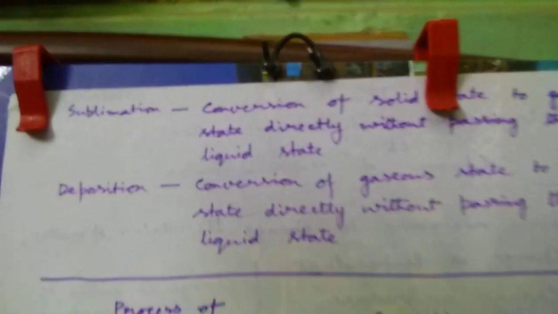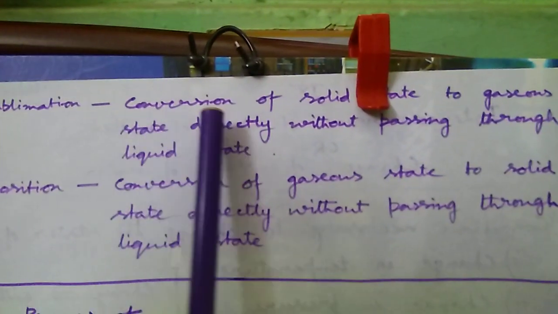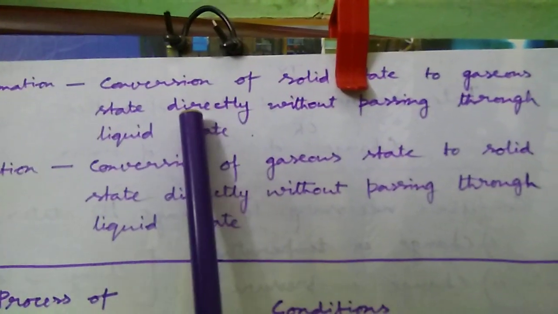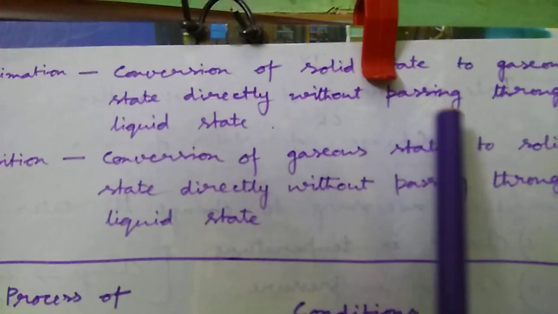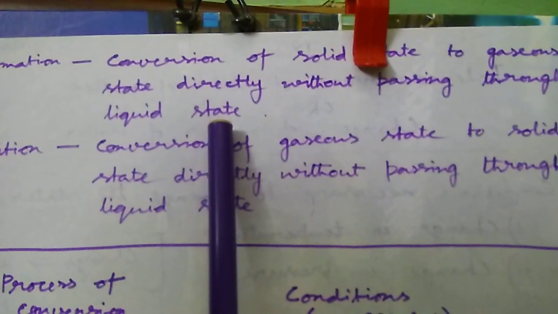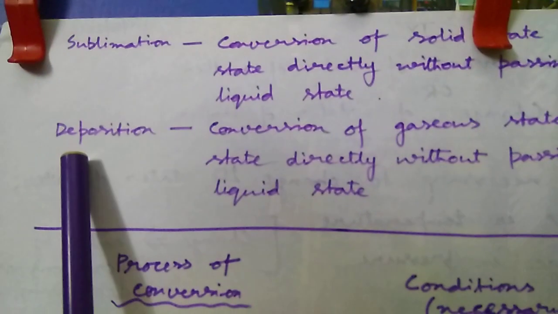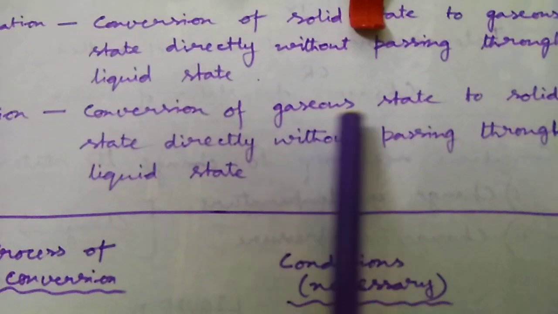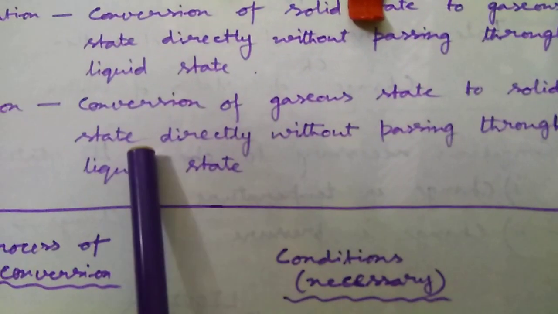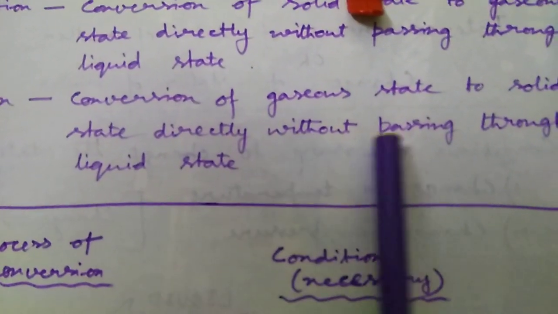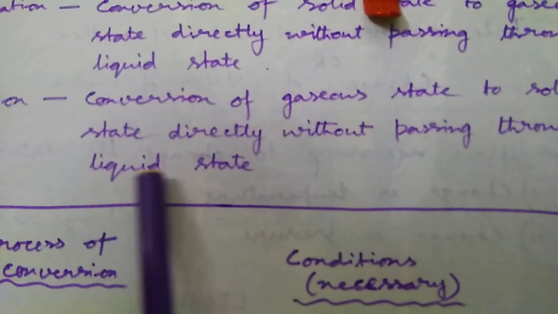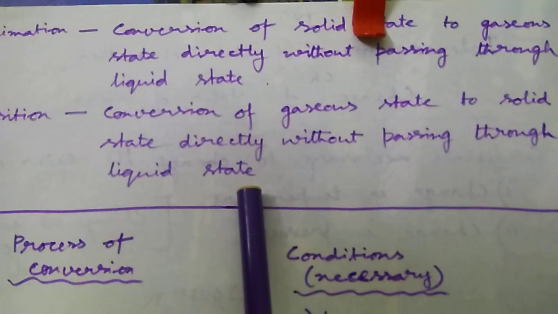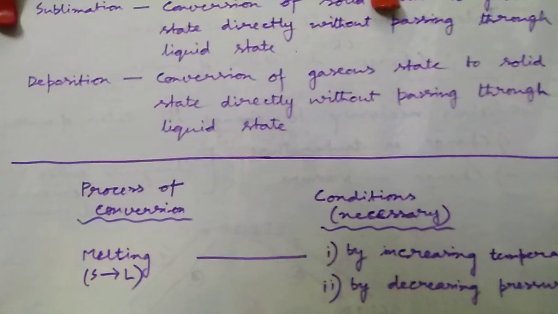Sublimation. It is the process of conversion of solid state to gaseous state directly without passing through liquid state. Deposition. It is the process of conversion of gaseous state to solid state directly without passing through liquid state. Clear? Okay.